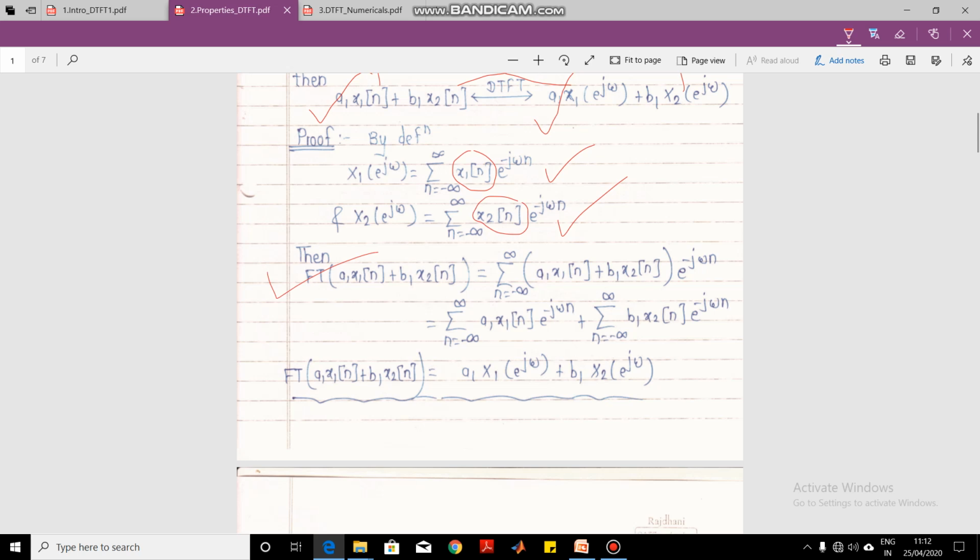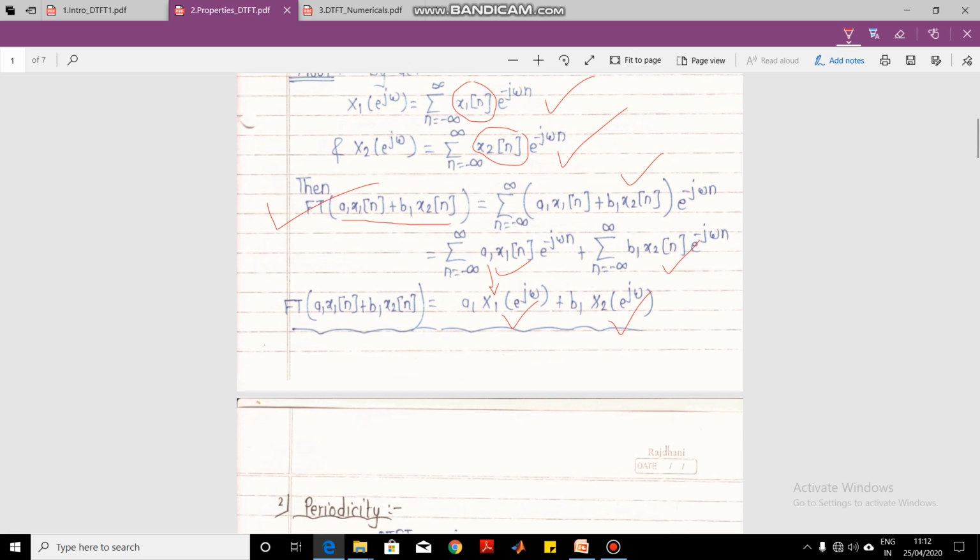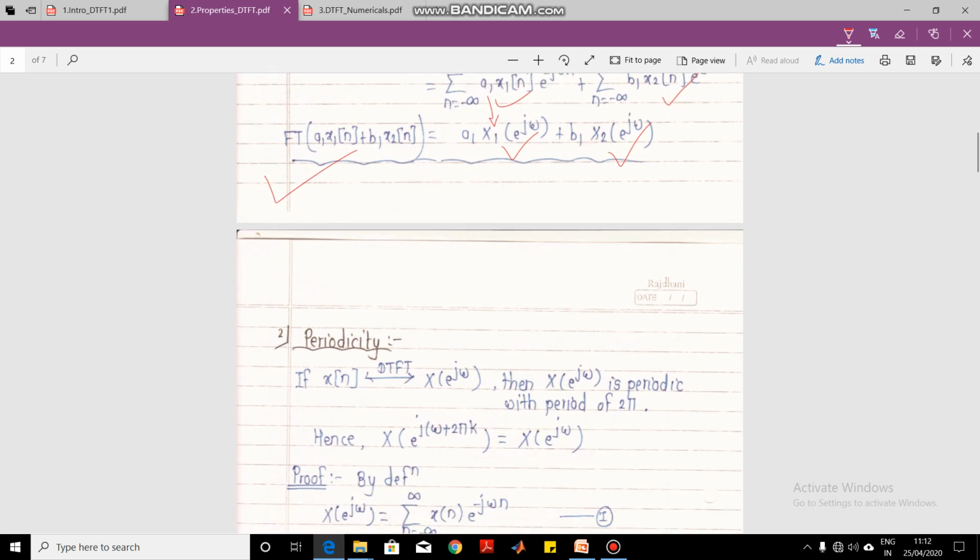And then we can take the Fourier transform of the linear combination, that is a1 x1 of n plus b1 x2 of n. You can substitute it in the summation equation and separate out the summations. After separating out the summations, if you take the constant a1 outside, this equation is nothing but X1 of e raised to j omega, and this one is nothing but X2 of e raised to j omega. Hence, this satisfies the linearity property. A linear combination of the time domain signals is the linear combination of the frequency domain signals.